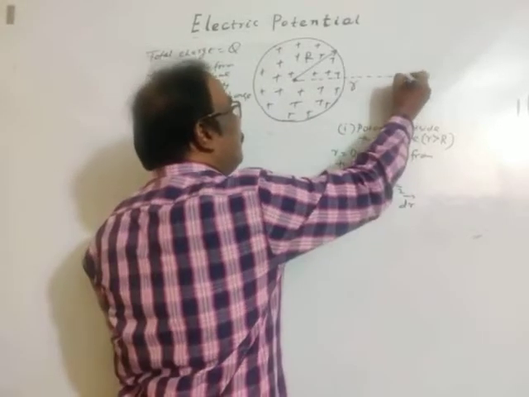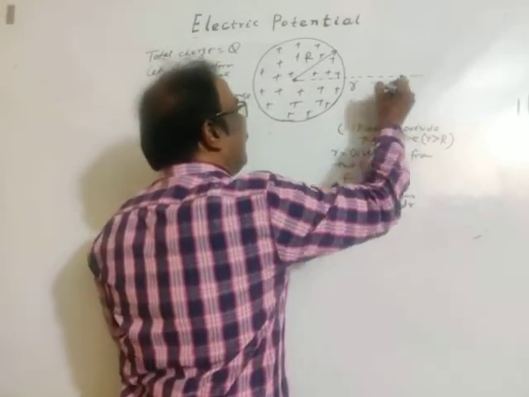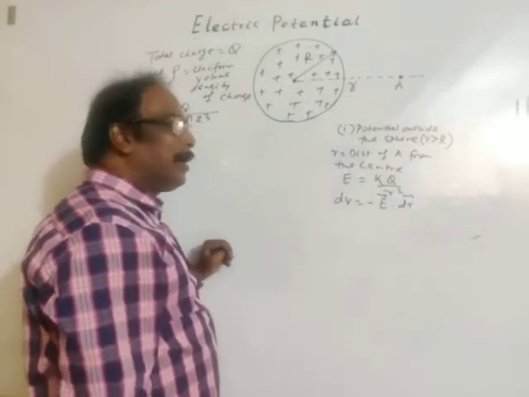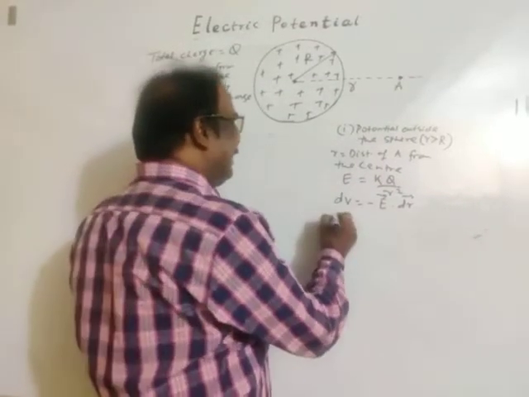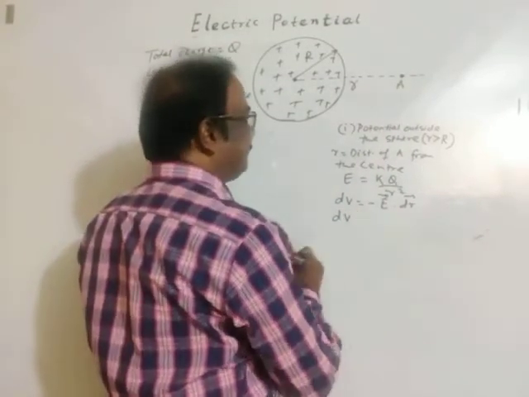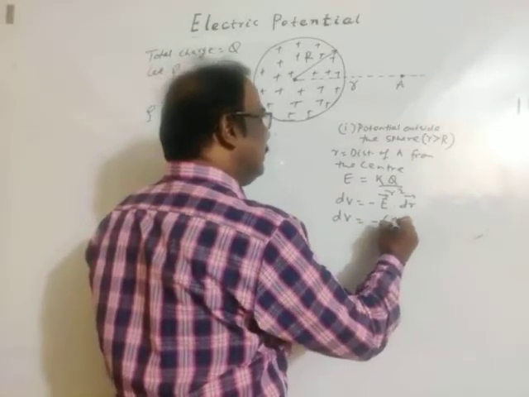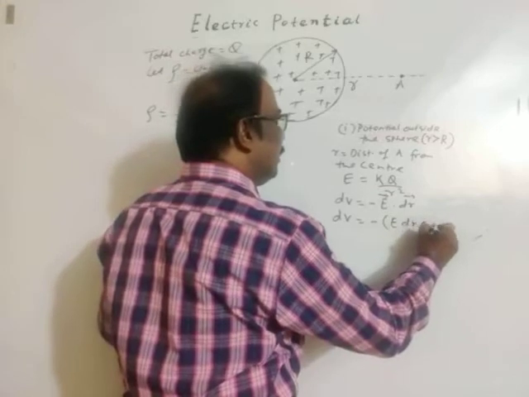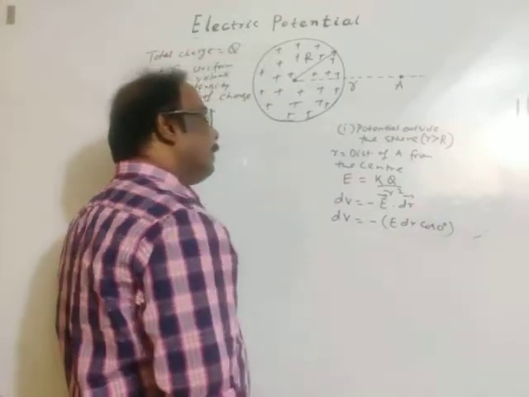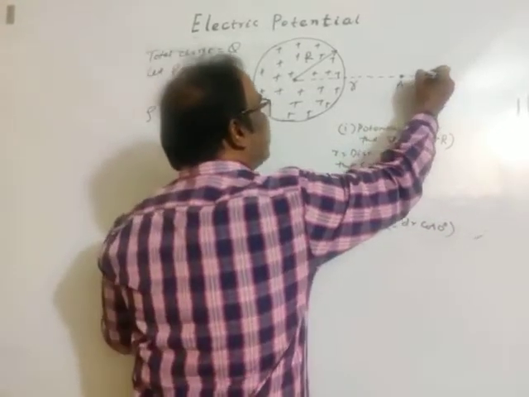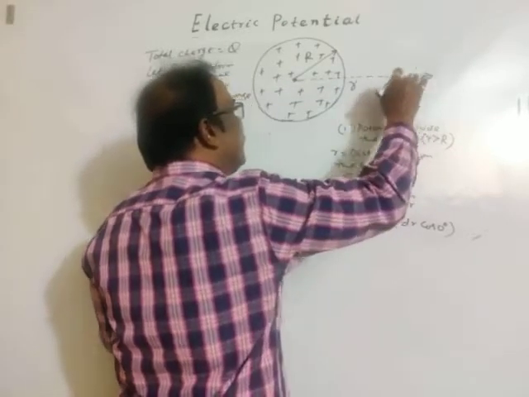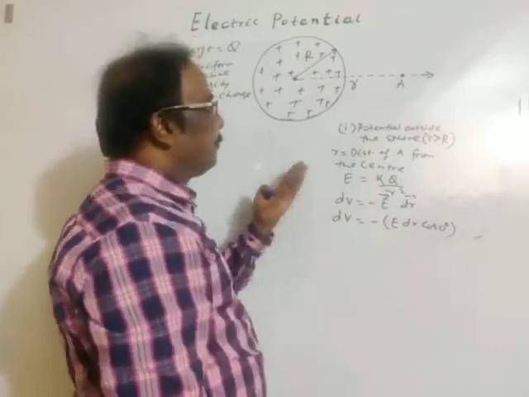We require the electric potential at point A. Then dV is equal to minus E dr cos 0, as we know the direction of the electric field is away from the positive charge.